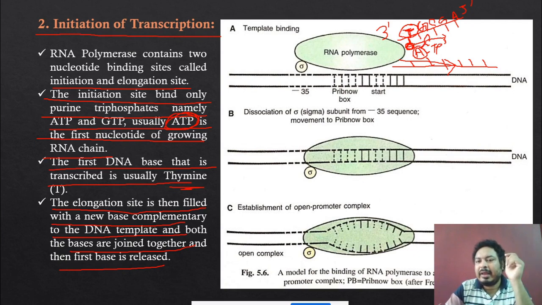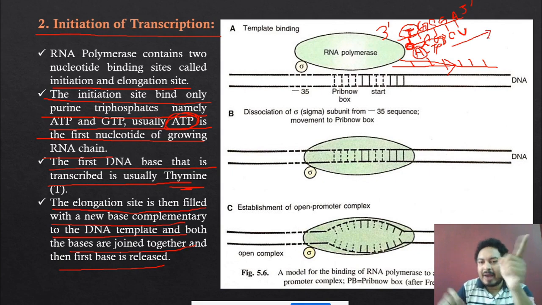Okay, and then the synthesis of the RNA is continuous. First they synthesize A, then C. Suppose this is C, then they produce the G. Suppose this is G, then they produce the C. Suppose this is A, they produce the U, because it's the RNA. A always binds to the U molecule, because this is the RNA strand, not a DNA strand. Opposite of the A, it is the U. Okay, and this synthesis is going on like that.